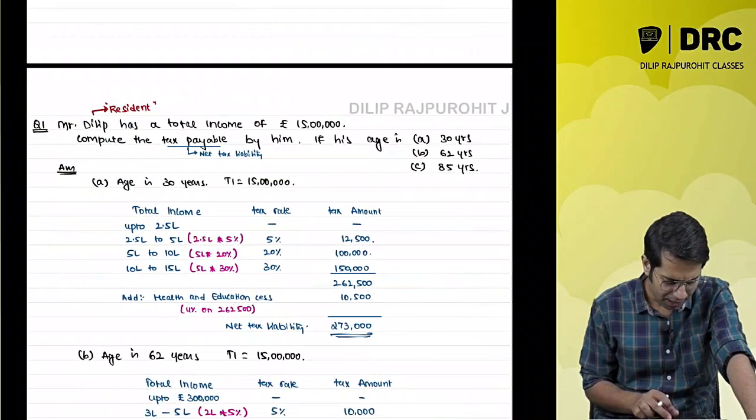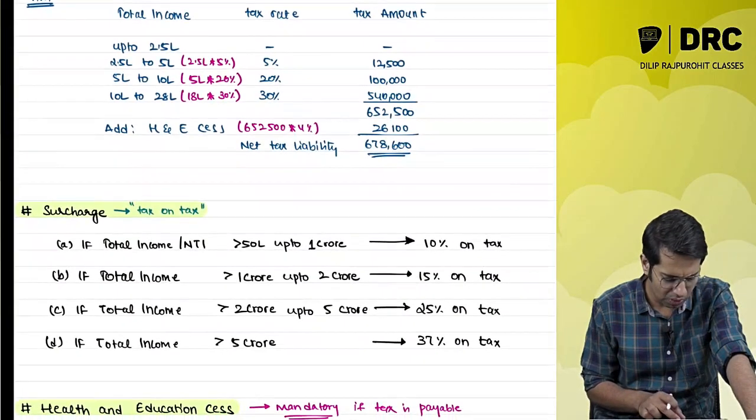Now apart from paying this normal tax, you also have to pay something called surcharge.